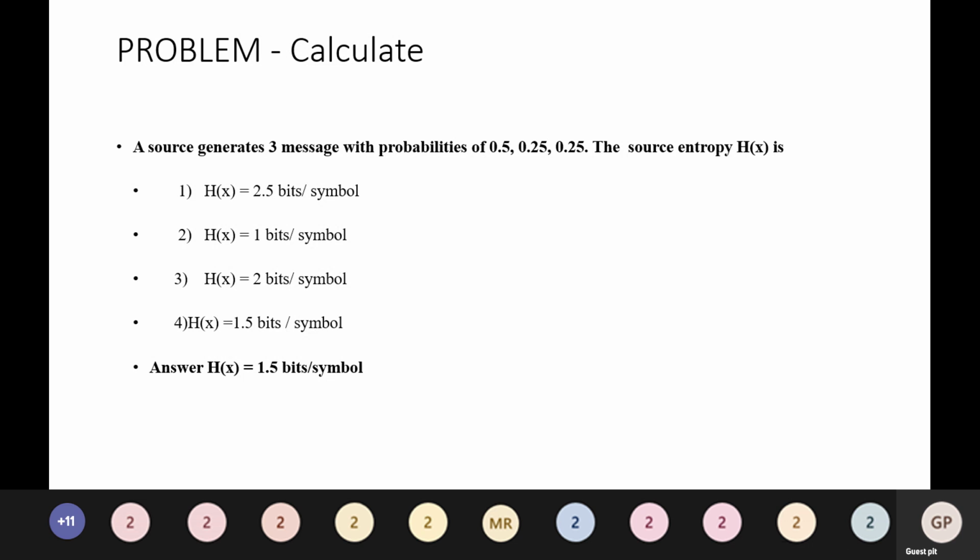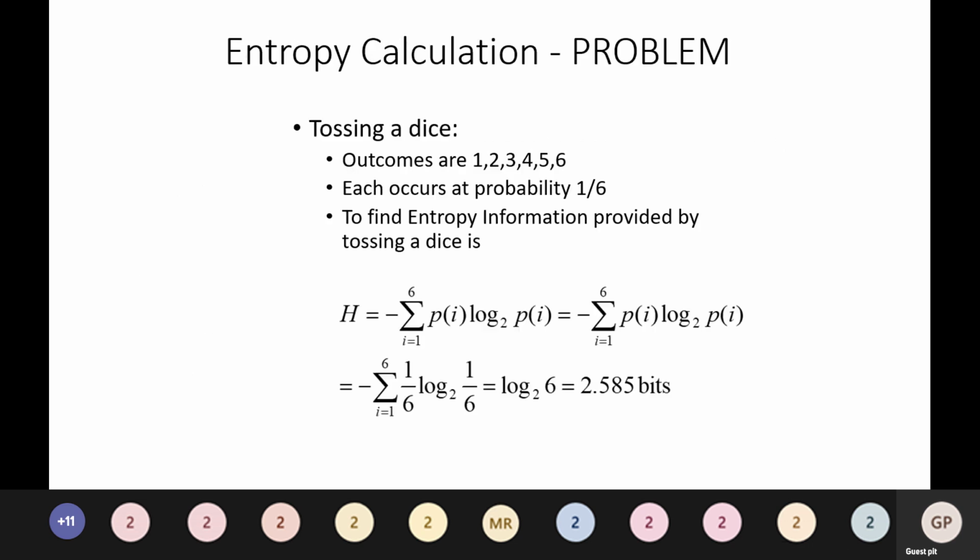So moving on to the next slide. Entropy calculation. Problem: tossing a dice. Outcomes are 1, 2, 3, 4, 5, 6 respectively. Each occurs at probability 1 divided by 6.